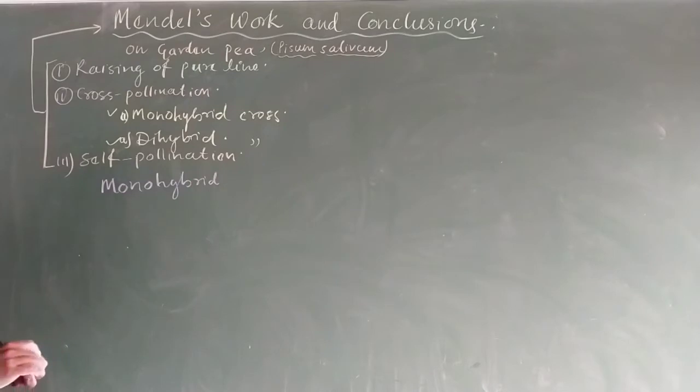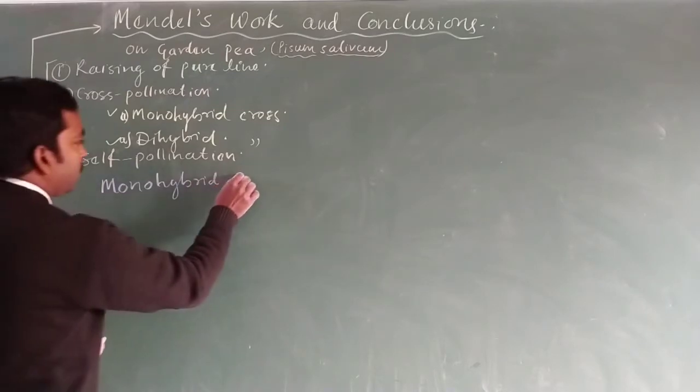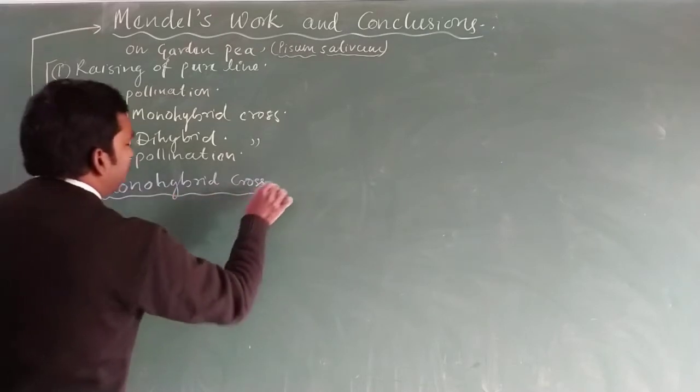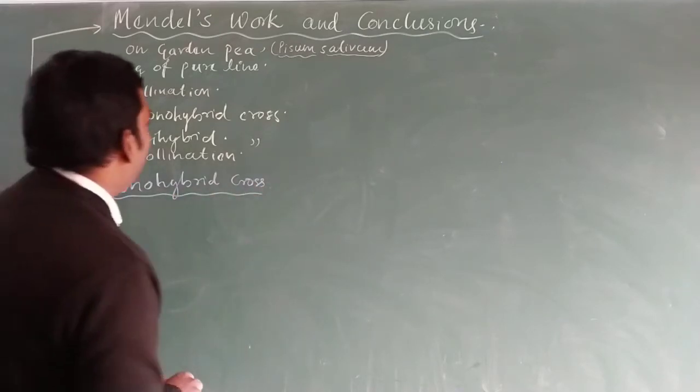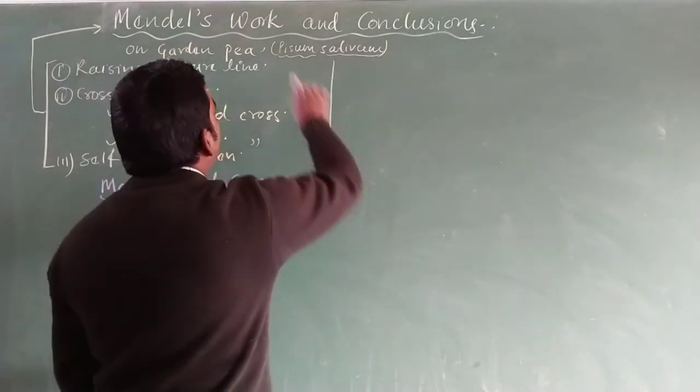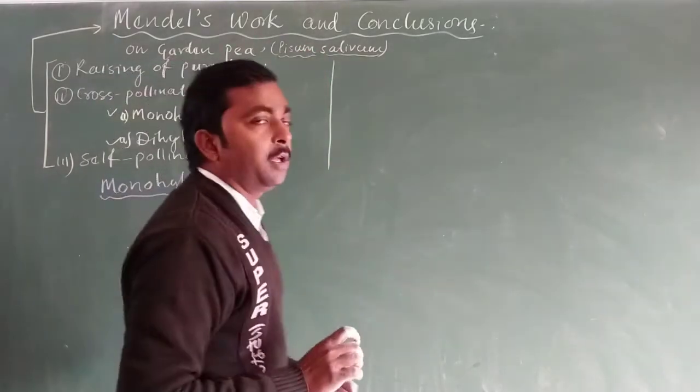But before discussing monohybrid cross, let us know some basic information about heredity.